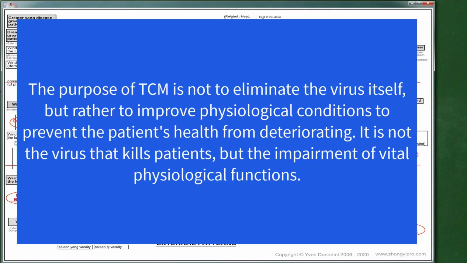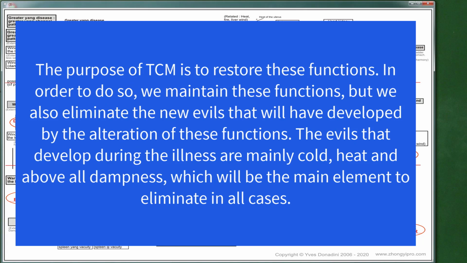The purpose of TCM is not to eliminate the virus itself, but rather to improve physiological conditions to prevent the patient's health from deteriorating. It is not the virus that kills patients, but the impairment of vital physiological functions. The purpose of TCM is to restore these functions. In order to do so, we maintain these functions, but we also eliminate the new evils that will have developed by the alteration of these functions.